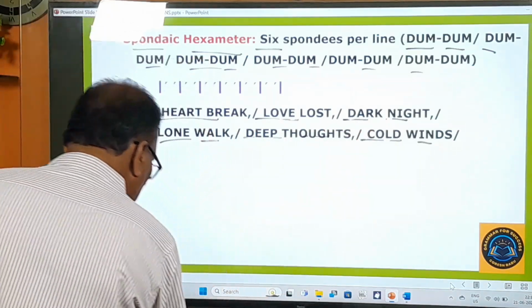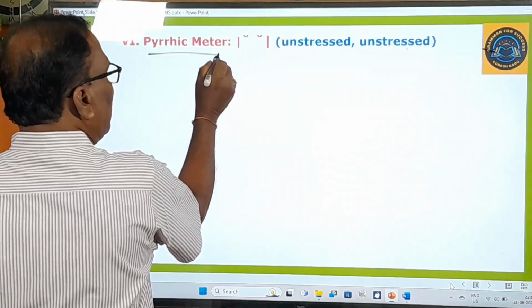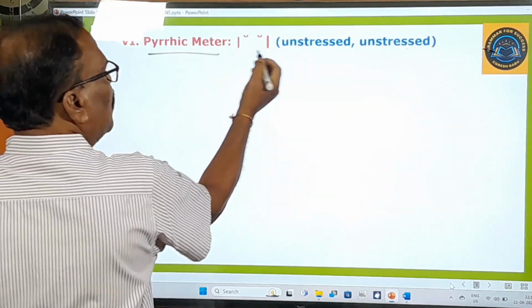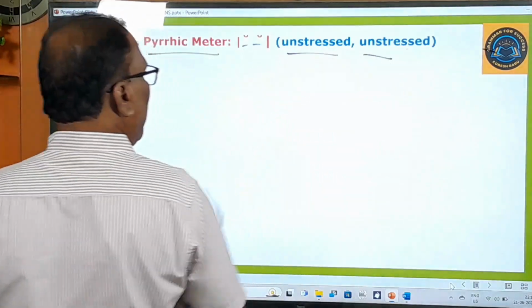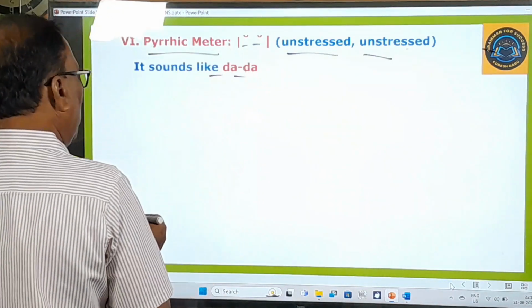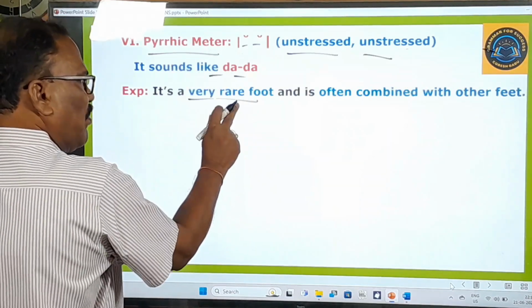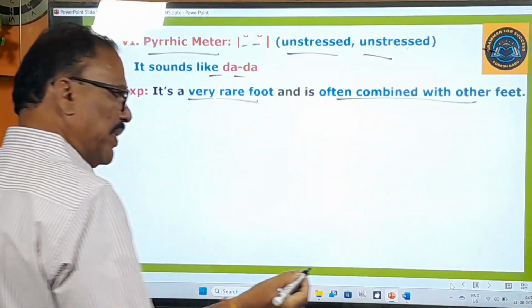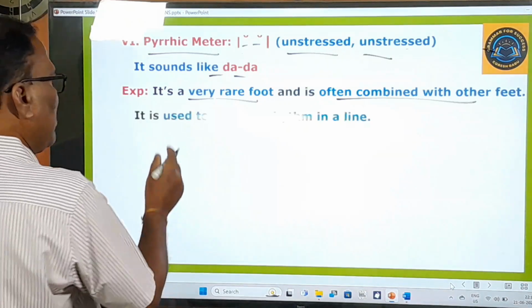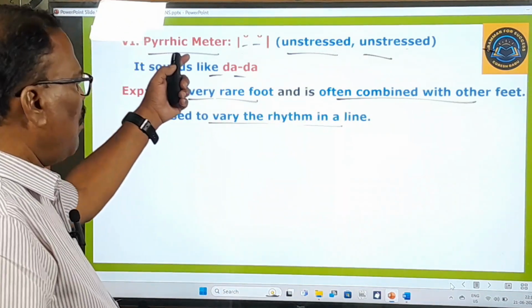Okay, and now let's move on to learn the last one, that is the Pyrrhic foot. Pyrrhic meter. So two unstressed syllables will be there, right? And here it sounds like da da, right? You know that very well. It is a very rare foot. Remember, this is a rare foot. It is often combined with the other feet. And it is used to vary the rhythm in a line. Already I have told you about these two points.